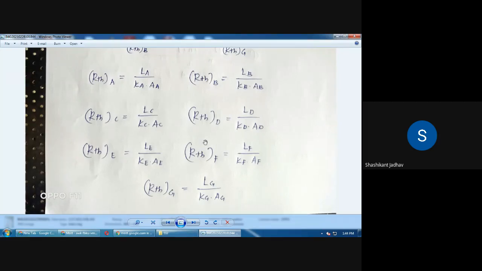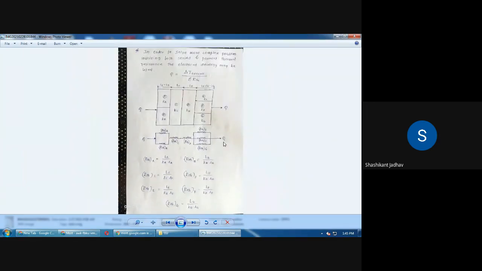Okay, all of you have written this thermal resistance for A, B, C, D, E, F, G, and we have to put these values into the equation. So in this way, we have to calculate the value of heat transfer rate through the composite wall. Okay, so this is about today's lecture.